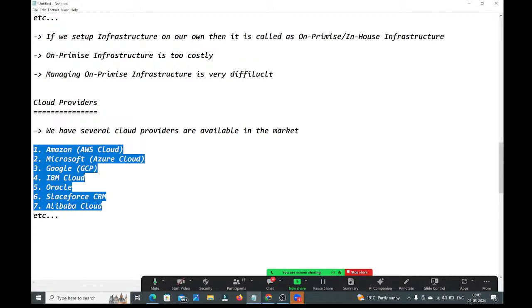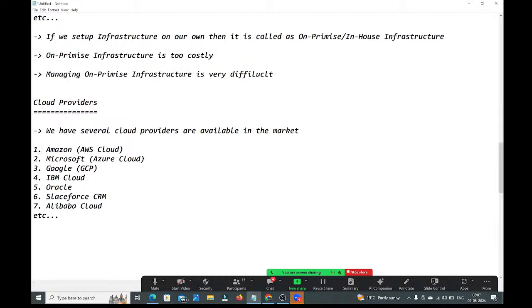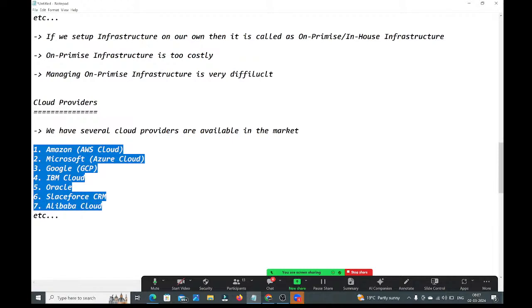Amazon, Microsoft, Google, IBM, Oracle, Salesforce CRM, Alibaba Cloud, etc. are all cloud providers, guys.